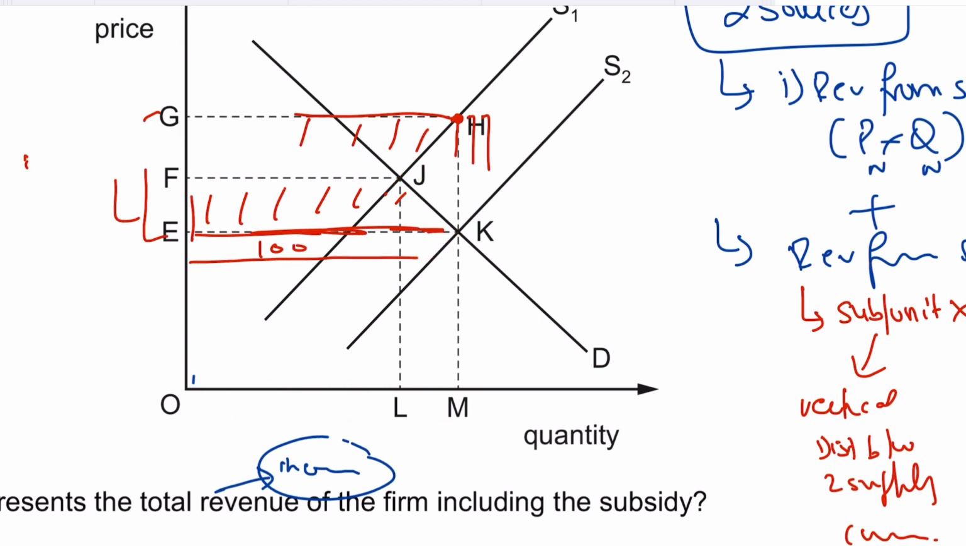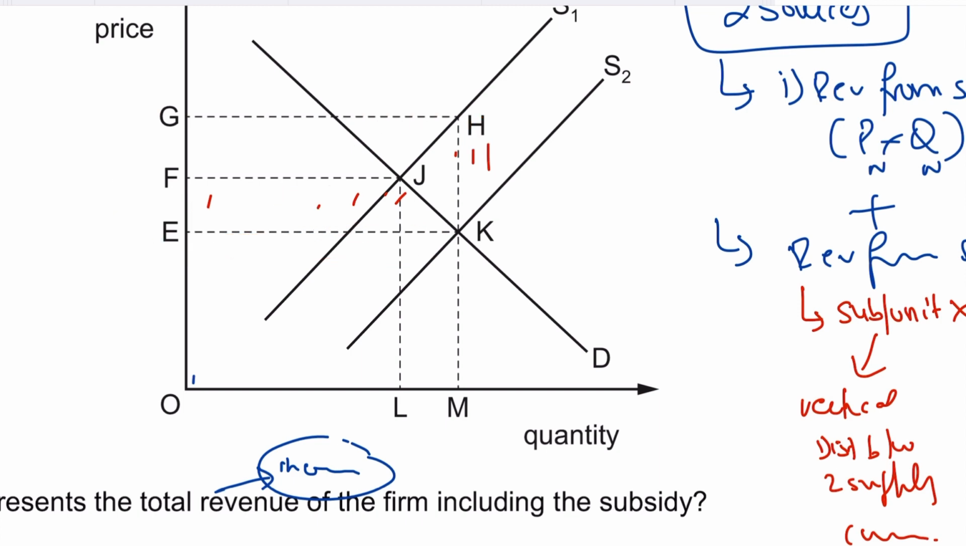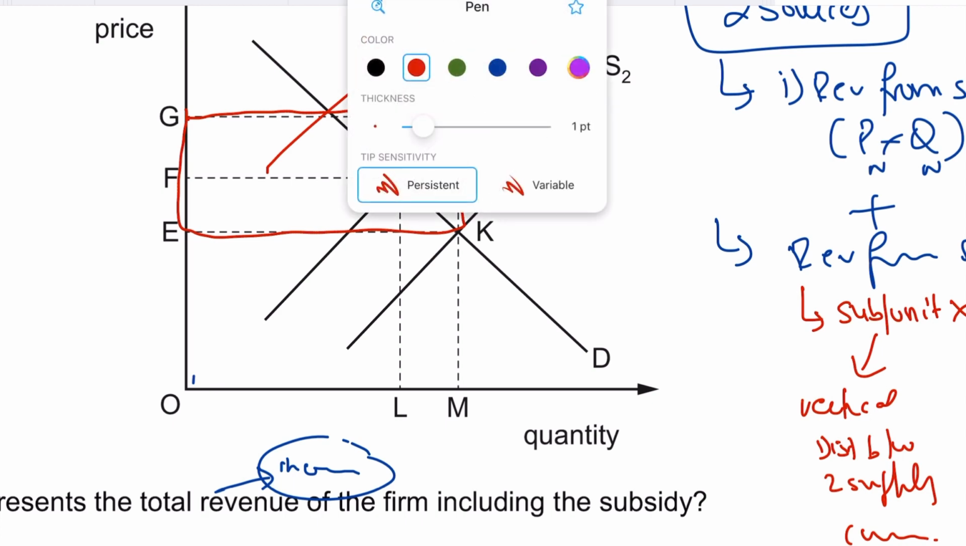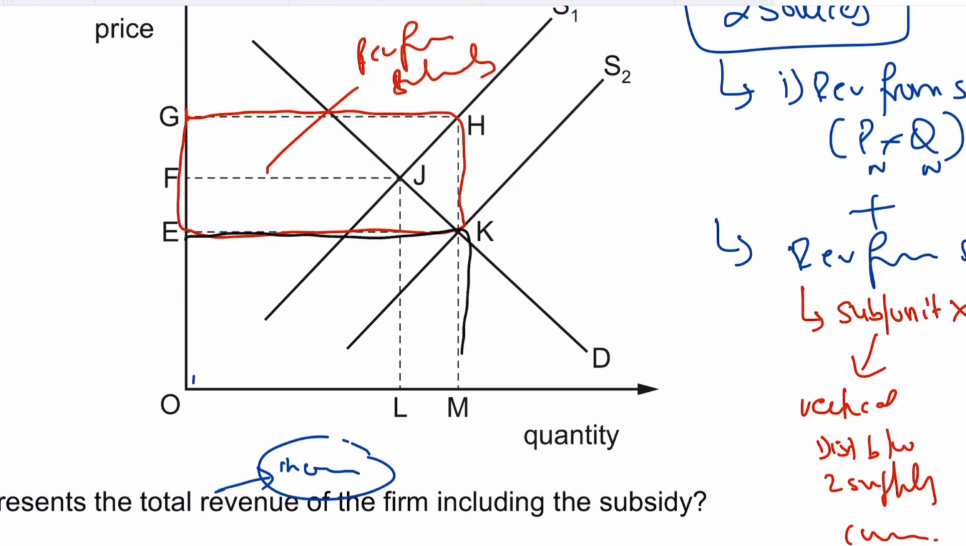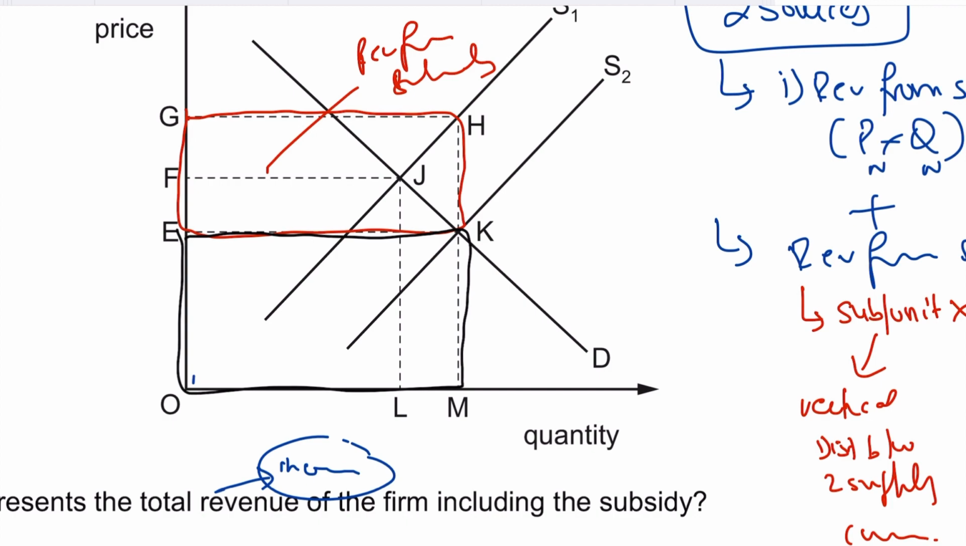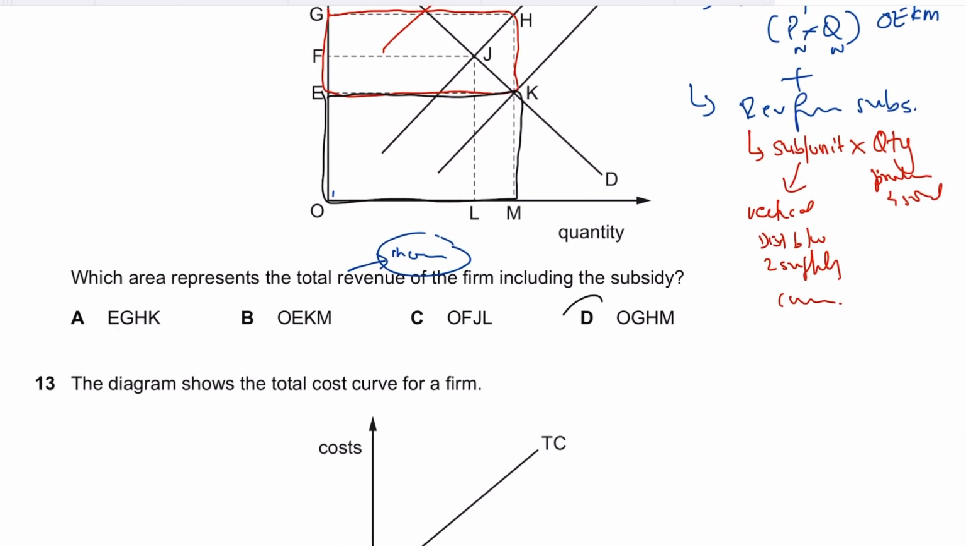There's a bit of mess here, let me erase that and I'll move further. So basically this area is representing the subsidy that is given by the government to the firm. So this is the entire area of subsidy. This is the revenue from subsidy, but it is also an expenditure to the government. And the area below is representing the revenue from the sale of the product, which makes this entire box the actual revenue for the firm. So the answer should be OGHM. That makes D the answer.